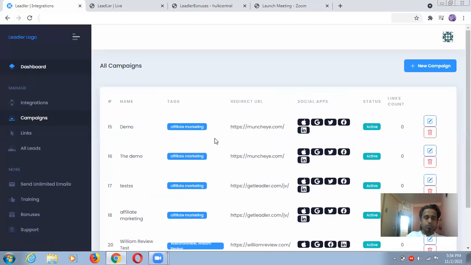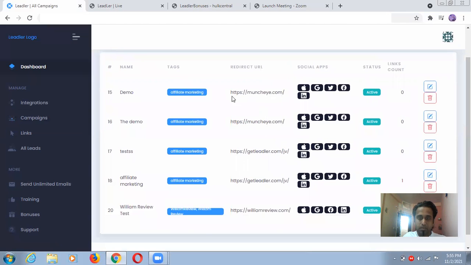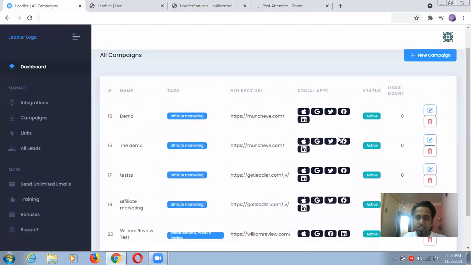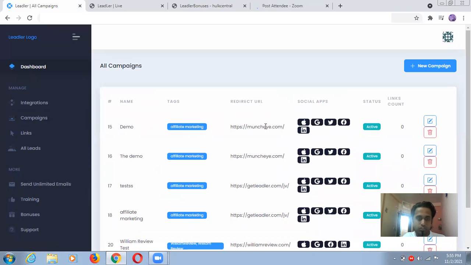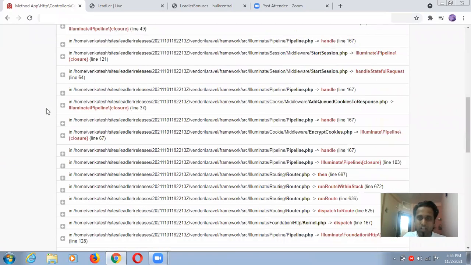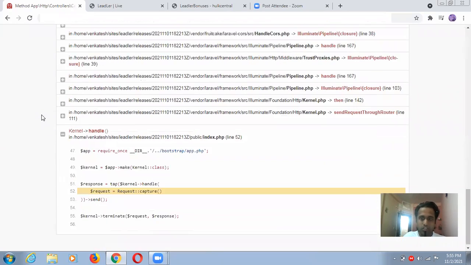Okay, so you can see here people already made Munch from MunchAI, demo test, all these things active, and you can just edit them. Okay, if you have anything, and you can just activate them also. So I'm just doing edit first, and later we will create our own new campaign, guys. Okay, so for example, if I edit, so what is inside this? I'm just watching what is inside this. You are also watching actually.